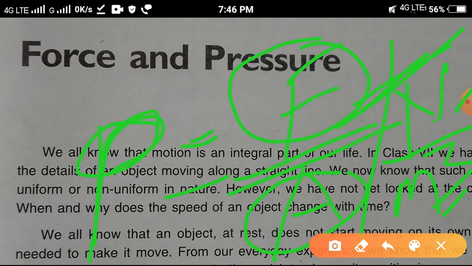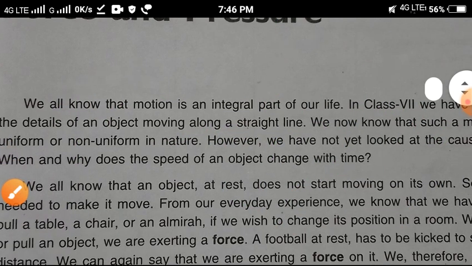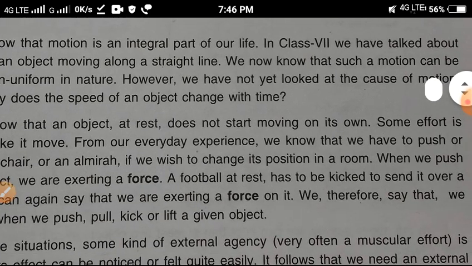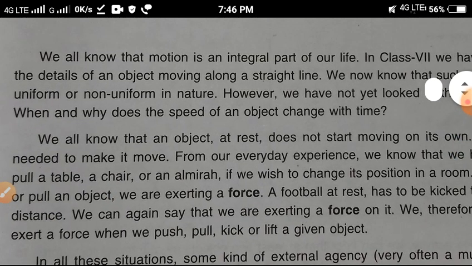Okay, no problem. Let's see in the chapter what is given there. It says that motion is an integral part of life. Now all these things, understand? We have talked about the direction of an object moving along a straight line.